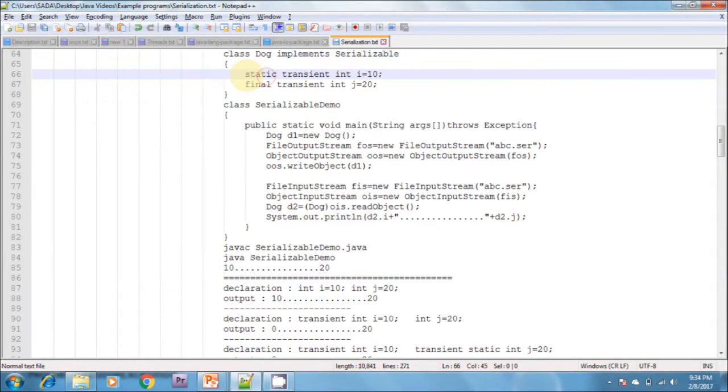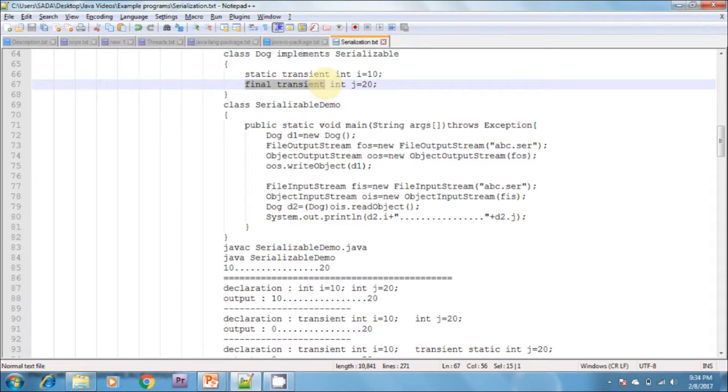I'm creating a static transient variable and a final transient variable. Creating a static transient variable is of no use. Why? Because a static variable is not a part of object state. Hence, it won't participate in the serialization.